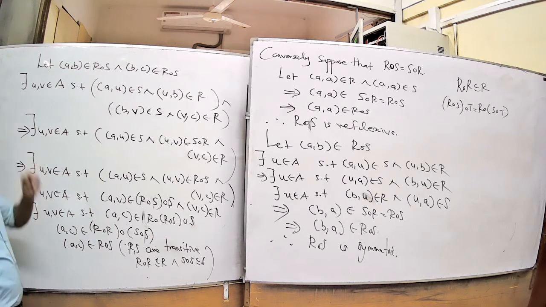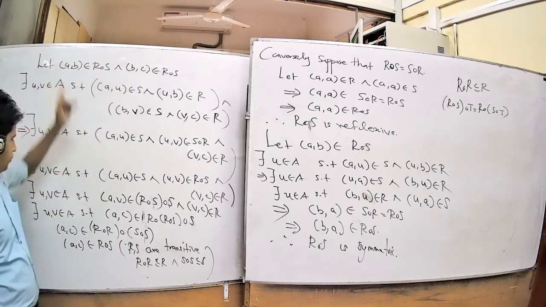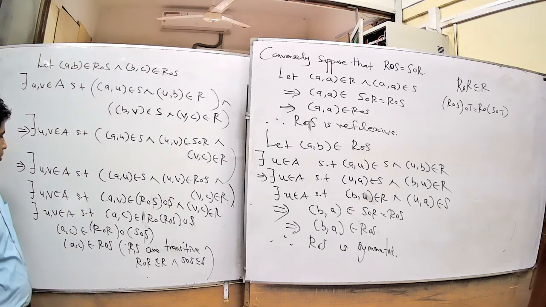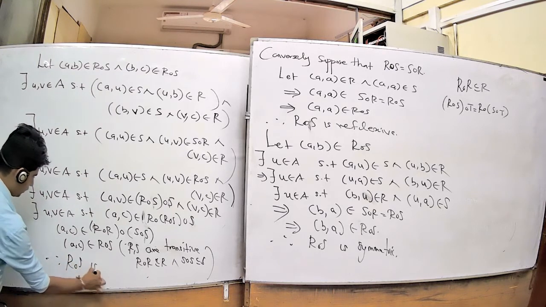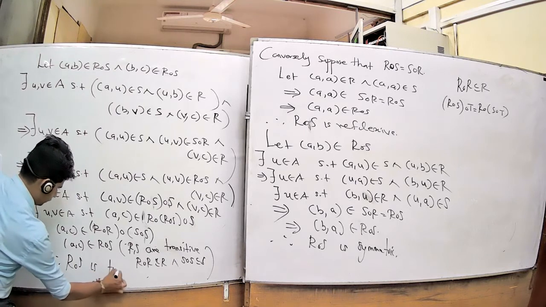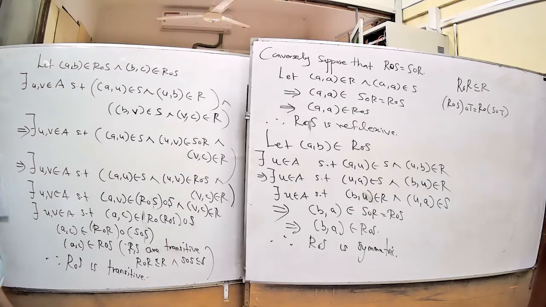We assume that (a, b) belongs to R composition S and (b, c) belongs to R composition S. Now we prove (a, c) also belongs to R composition S. Therefore, this R composition S is transitive. Okay, R composition S is transitive. Therefore, R composition S is an equivalence relation.